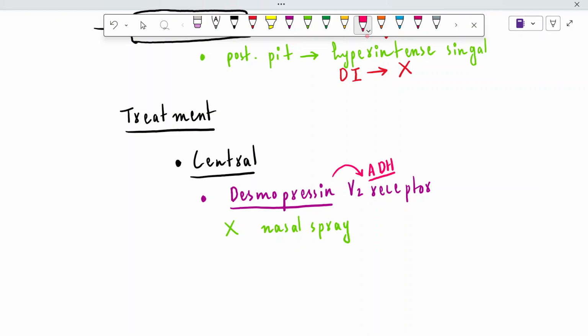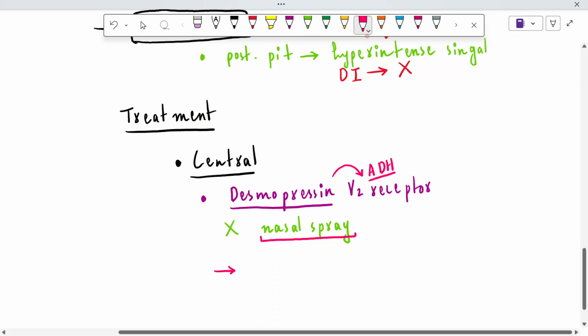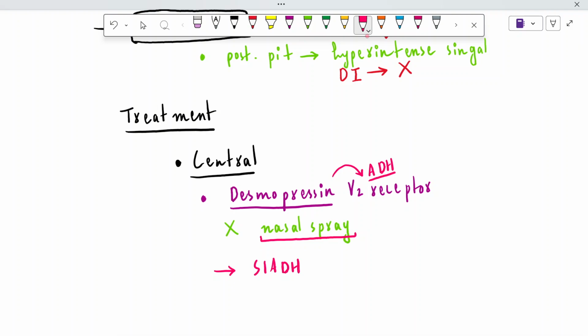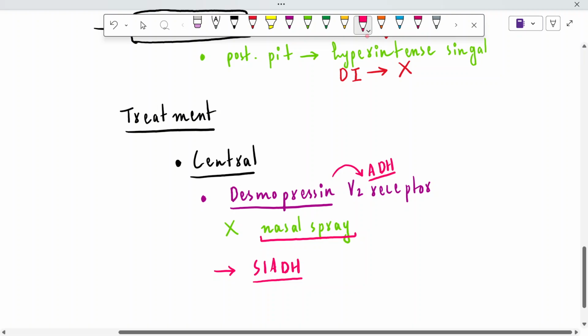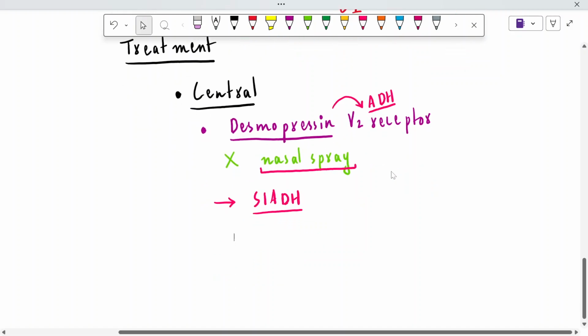Although ADH is not there, if we administer the desmopressin via the nasal spray, the result will instantly increase and there will be manifestations like SIADH. What is SIADH? SIADH is the syndrome of inappropriate antidiuretic hormone secretion, and desmopressin, when given instantly, will manifest conditions like SIADH.